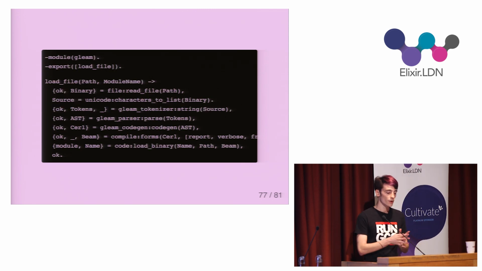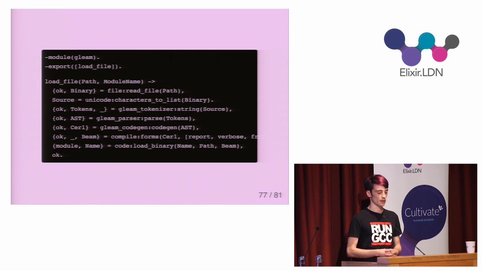So, with a cogen function clause defined for each node in the AST, I have all the basic parts of a Beam language compiler. The only thing that's left is to stick them all together.